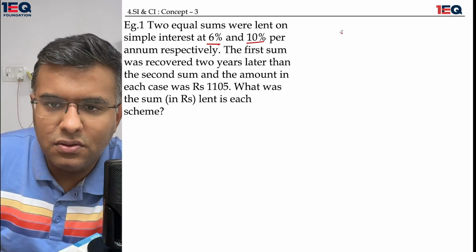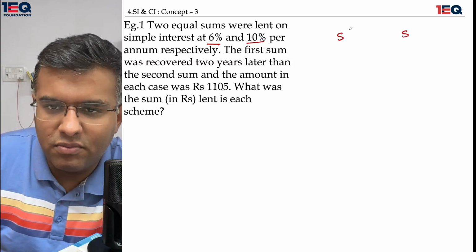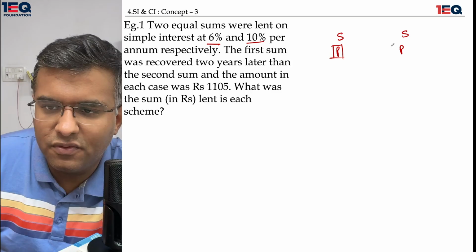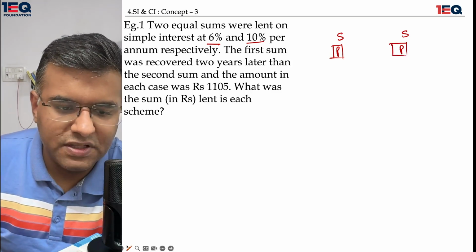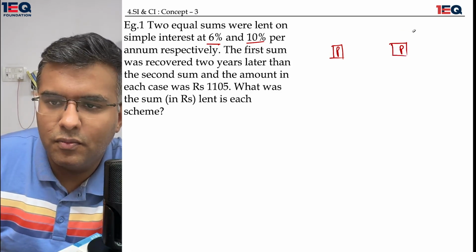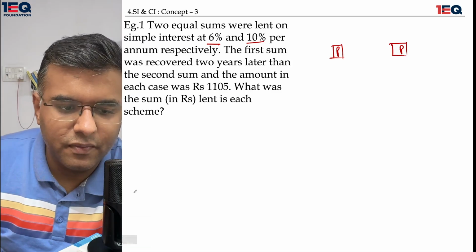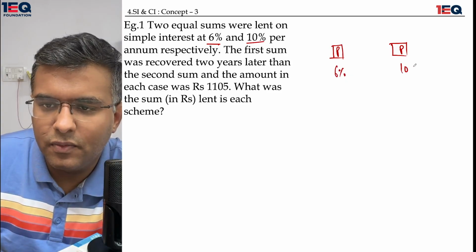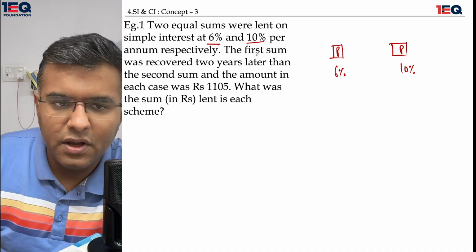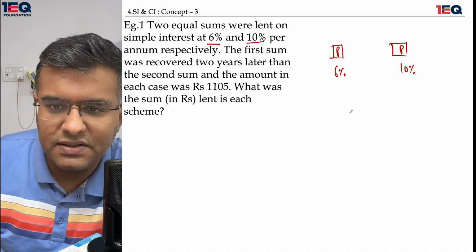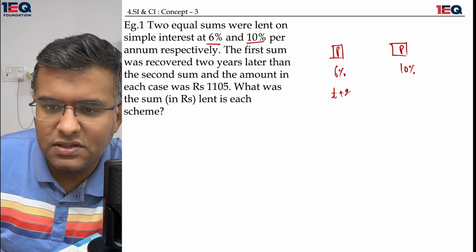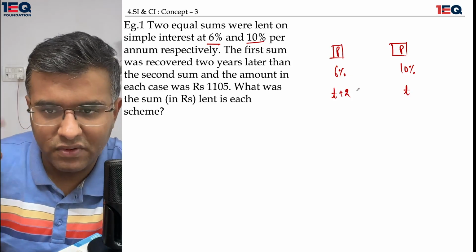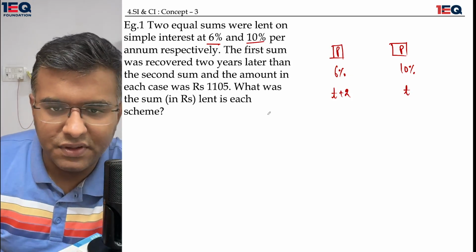So this is sum, or maybe let's call it principal. I'll remove the word sum from it. Two principals were equal in number, and they were given at 6% and 10% respectively. The first sum was recovered 2 years later than the second sum. This means this was t plus 2 and this was t. This shows a gap of 2 years. 2 years more were invested on the first sum.